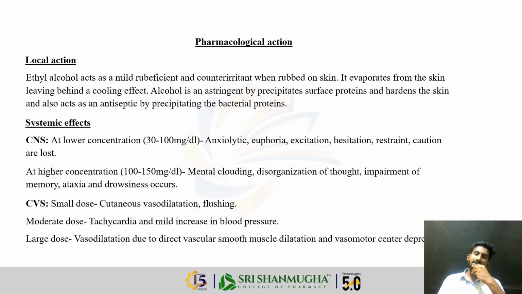Next is the CVS, the cardiovascular system. A small amount of the drug produces cutaneous vasodilation. Vasodilation means the blood vessels are dilated, with flushing. With a moderate dose, a medium dose, they produce tachycardia and a mild increase in blood pressure. When we take a large dose, there is vasodilation due to direct vascular smooth muscle dilatation and vasomotor center depression.